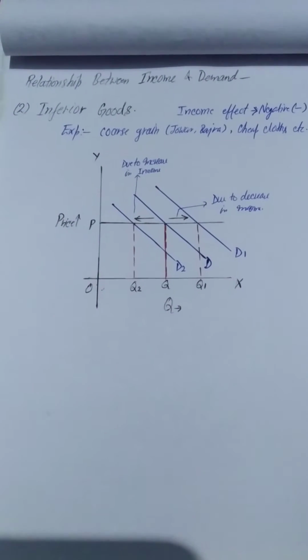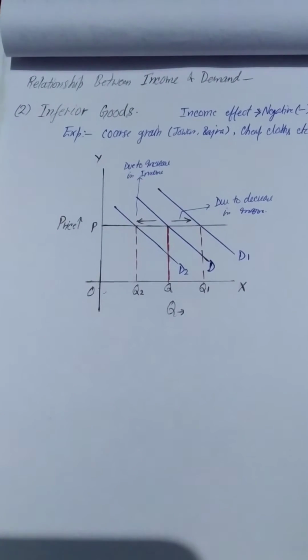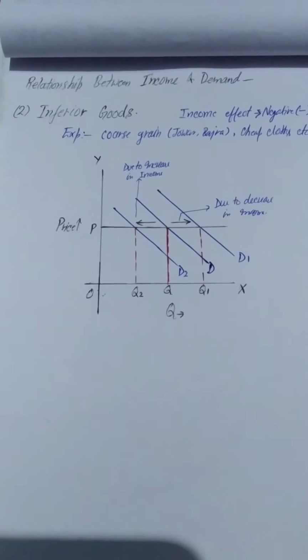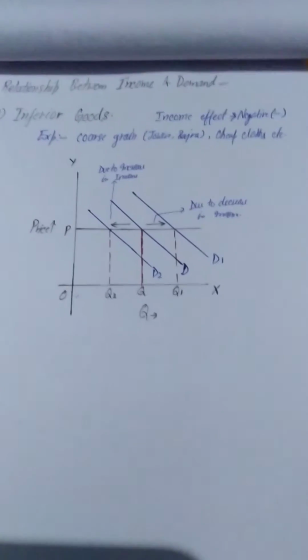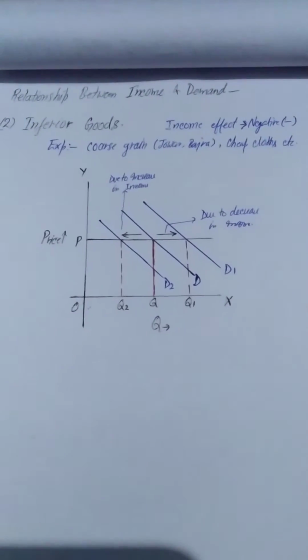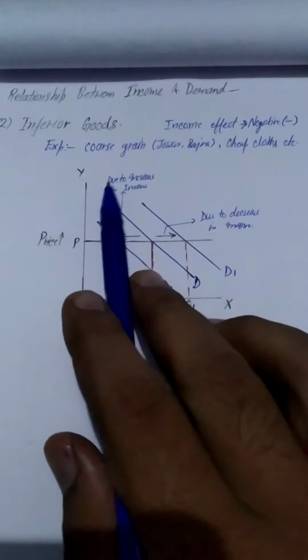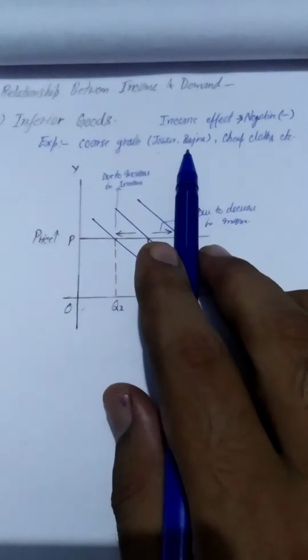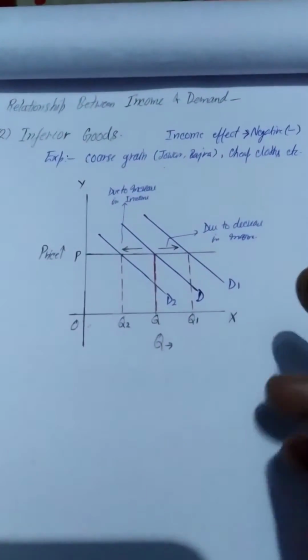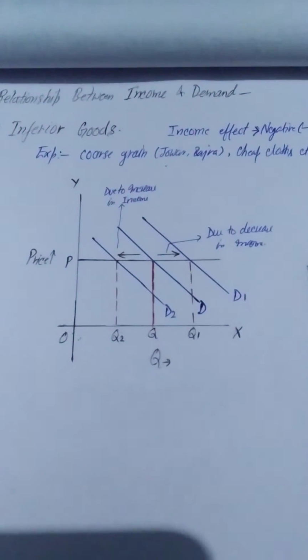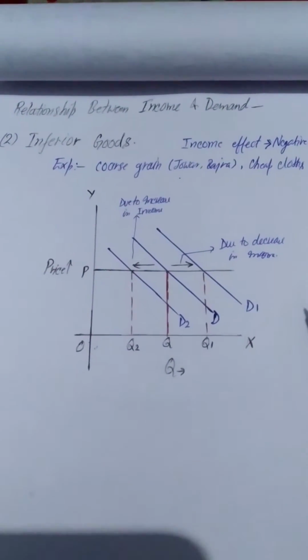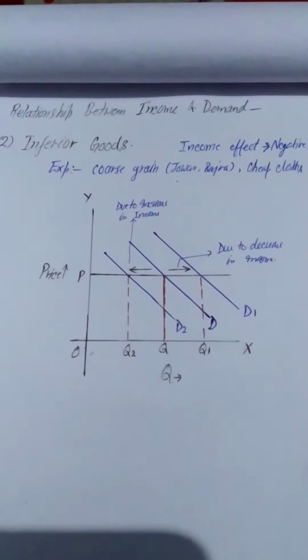Hello students, now we will discuss the relationship between income and demand in the case of inferior goods. We are well aware that inferior goods like coarse grain, jowar, bajra, cheap cloth are basically those items which are being used by a person because of his less income, because of his poverty.